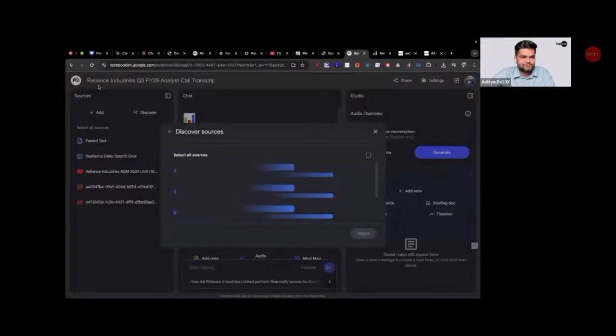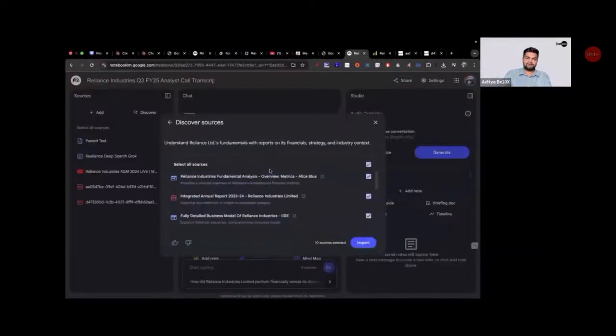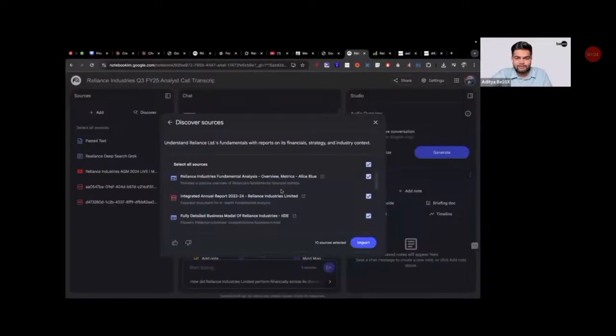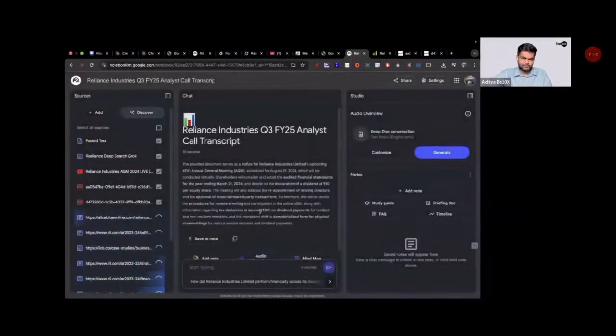Okay, folks, now let's see the magic. Now NotebookLM is working on my behalf. And folks, drop a boom in the chat box, because it has given me all the relevant sources on the internet, and I can select any of the sources for the research, and I'll just hit import. So now I have everything which I need right in front of me, all the sources added.